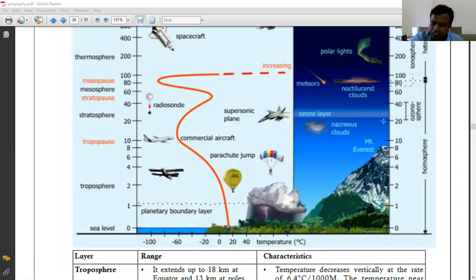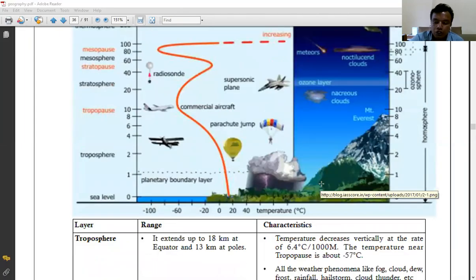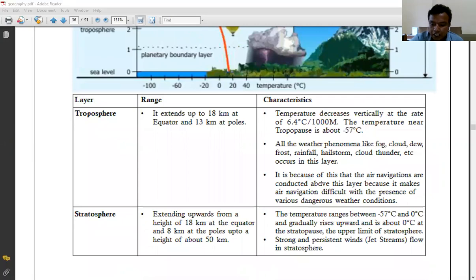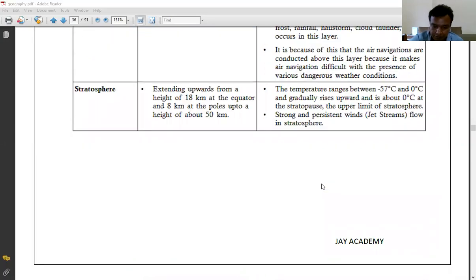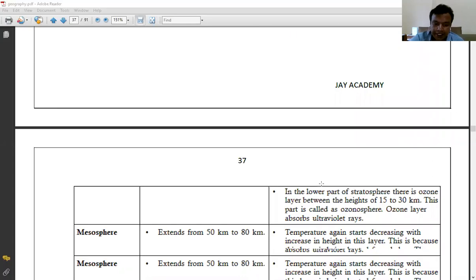I'm going to discuss in detail how this ozone layer is formed, how it helps in maintaining the temperature of the earth, and also how it helps in preserving life on the surface of the earth. That I will discuss when I discuss the atmosphere. But here, while we are discussing the environment, you need to remember that in the second layer of the atmosphere, the stratosphere, there lies an ozone layer which absorbs the incoming ultraviolet rays.